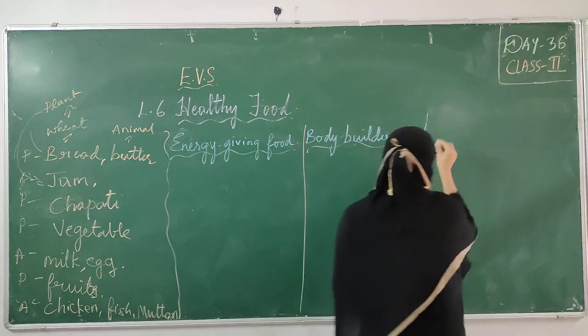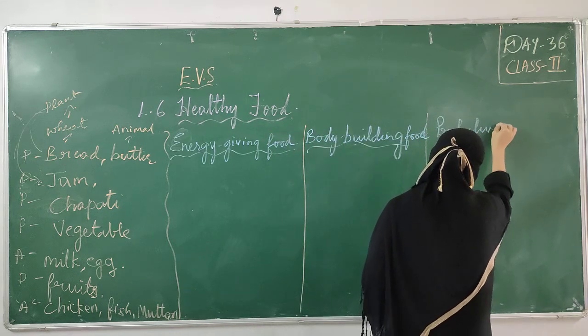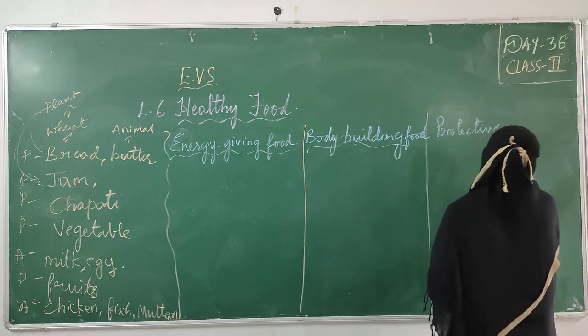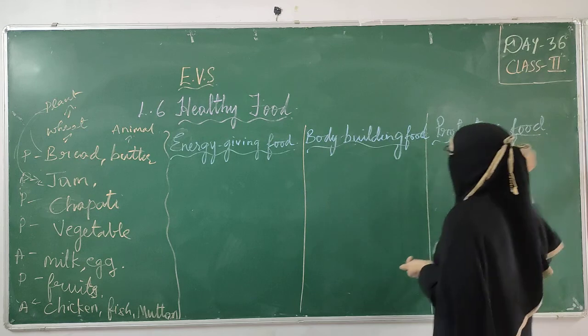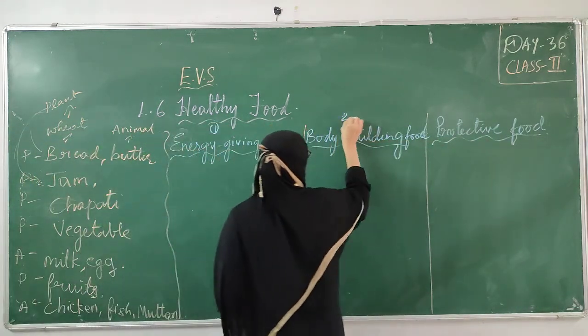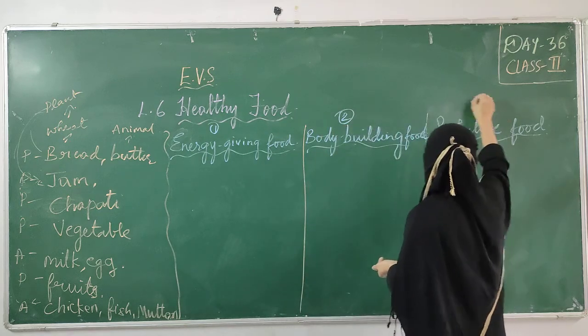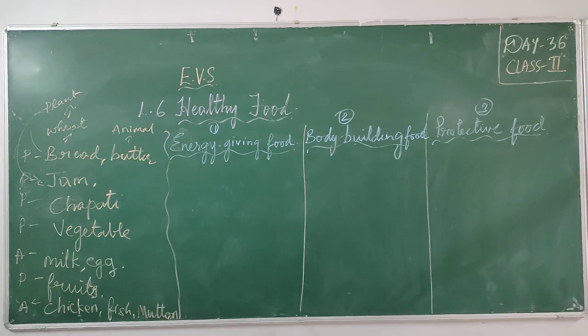And the next one is protective food. These are the one, two, three. Three kinds of food we have to eat in the right amount in order to stay healthy.